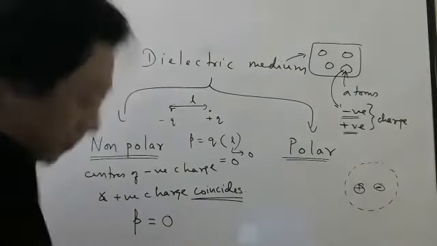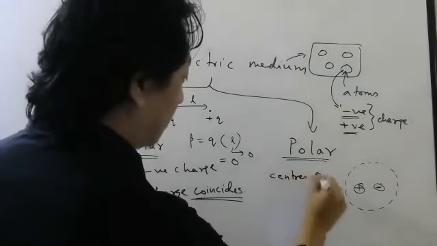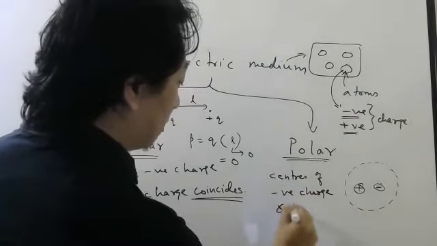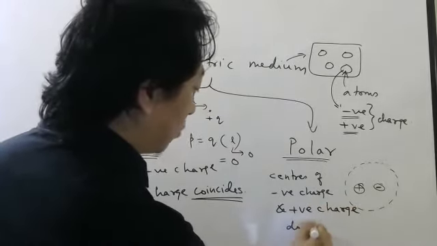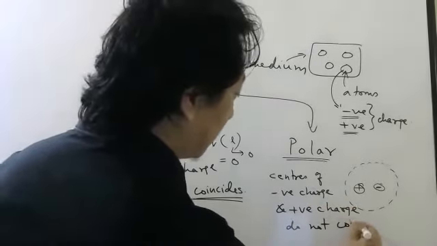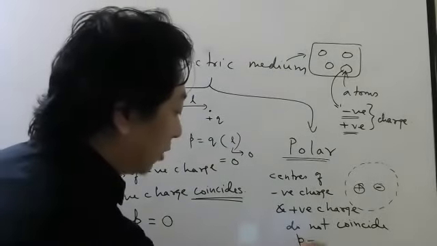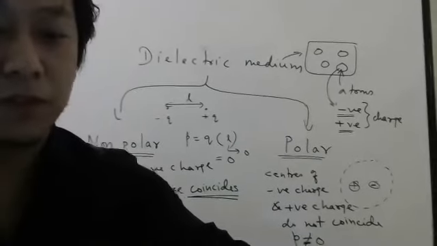So in polar, the centers of negative charge and positive charge do not coincide, which means they will have some dipole moment which is not 0.